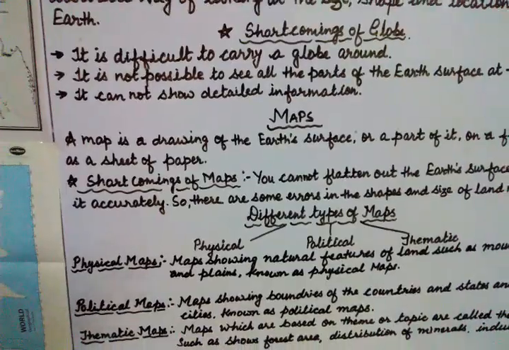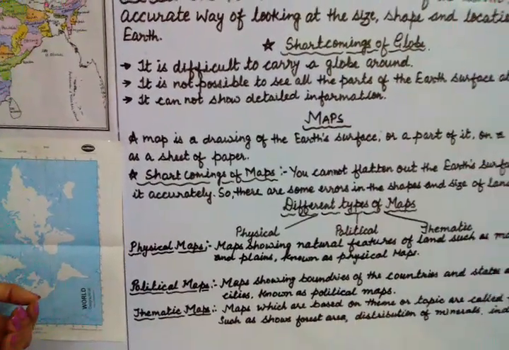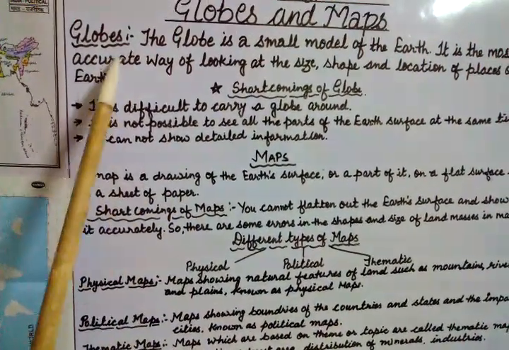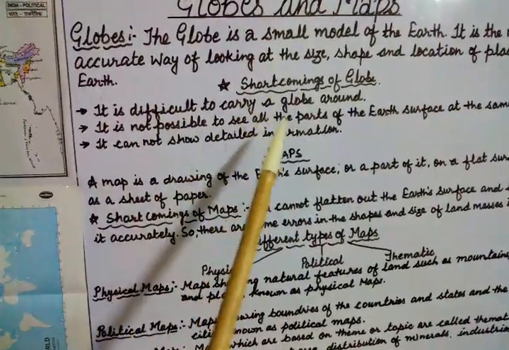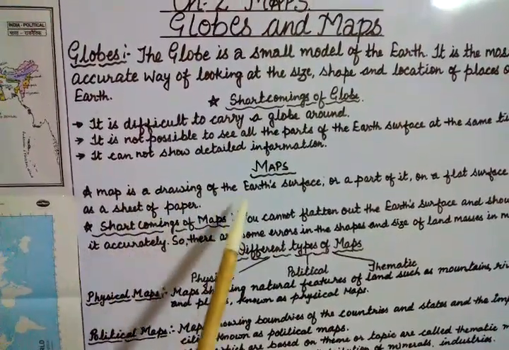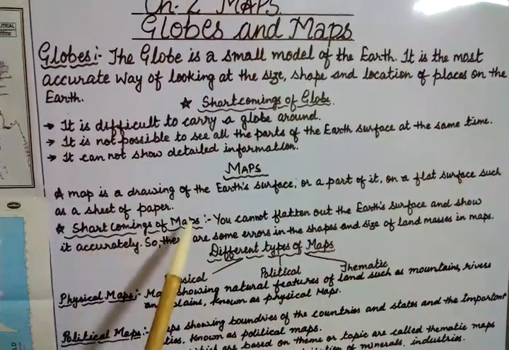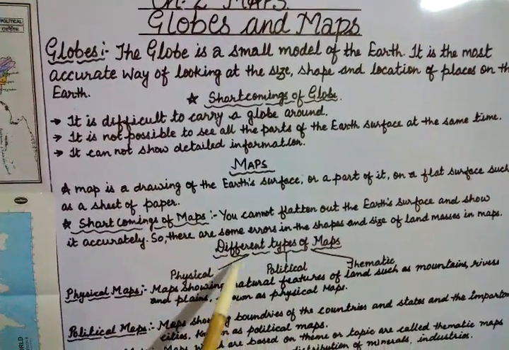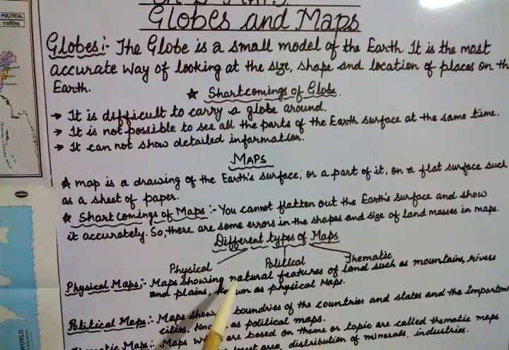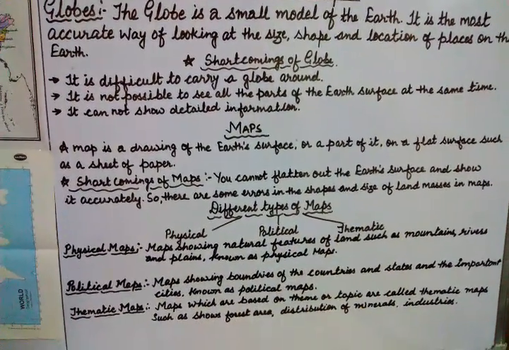Thank you, students. Hopefully you can clear your doubts at the end of this. Here we have studied about globes and the shortcomings of globes. A map is a drawing of the earth's surface or a part of it on a flat surface such as a sheet of paper. Now we have studied the different types of maps: physical, political, and thematic.